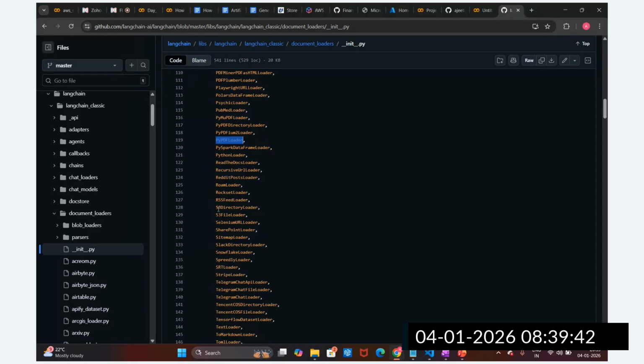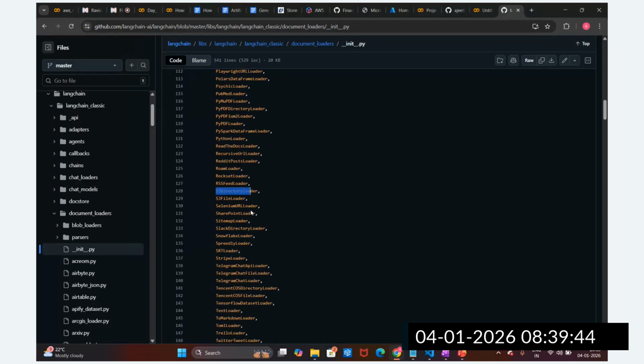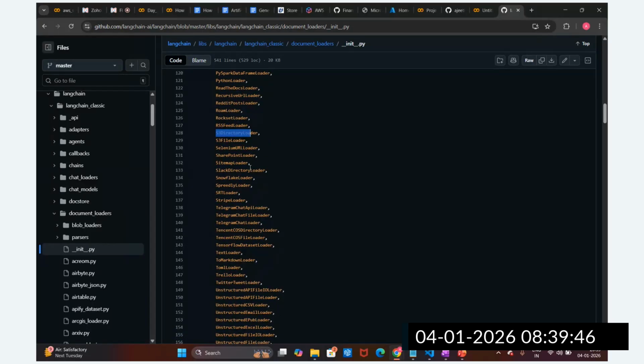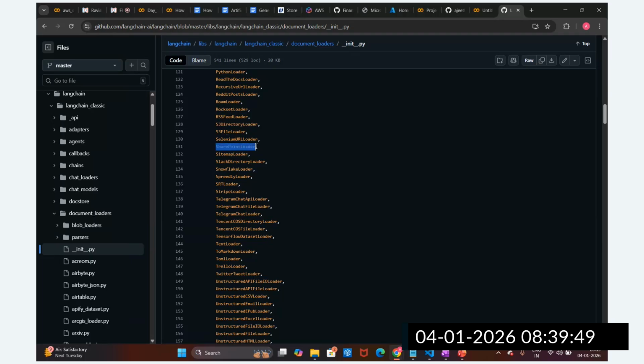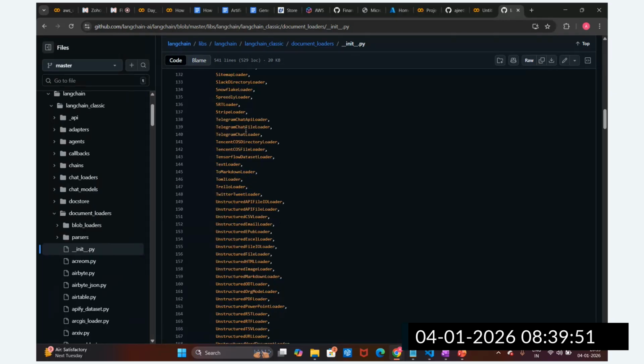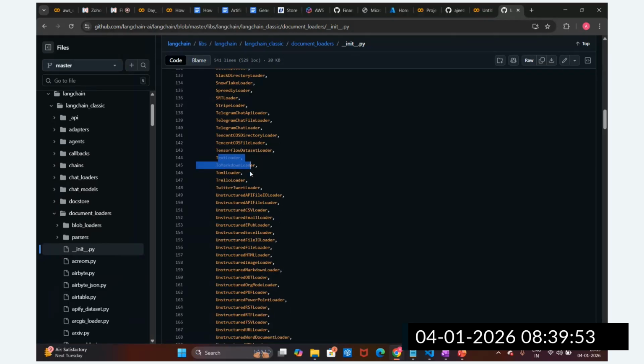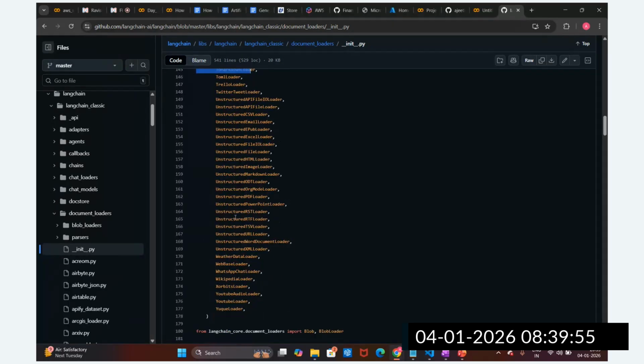You can see S3 bucket, for the AWS S3 file loader. Then we have the Slack loader, SharePoint loader is there. You can see here the S3 folder loader, S3 directory. Then we have the text loader. As per the requirement, guys, we have to utilize whichever loader we require.